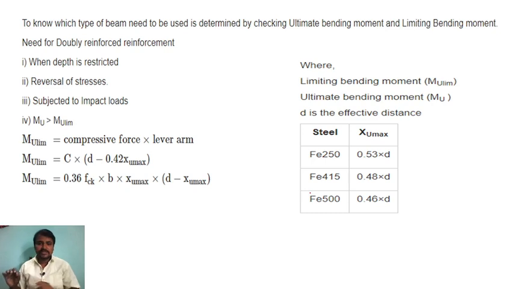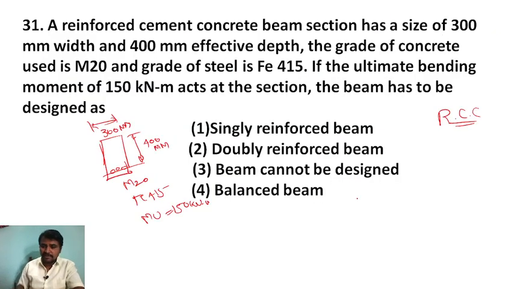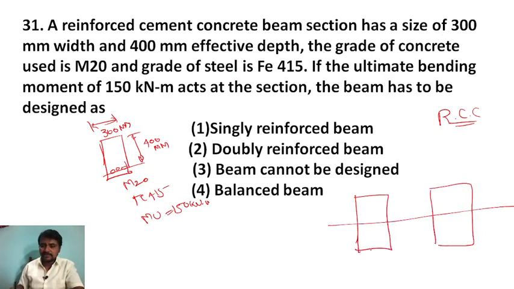Let me tell you, first of all, understand what you mean by singly reinforced beam and doubly reinforced beam. Singly reinforced beam means, for example, this is the cross section and this is the neutral axis. There are two zones, compression zone and tension zone.